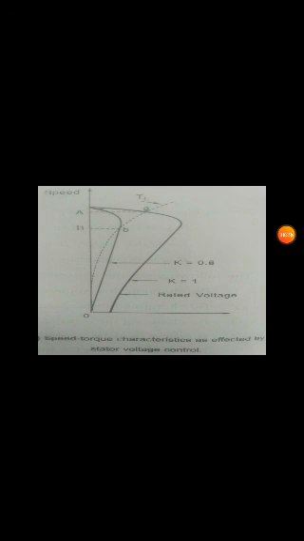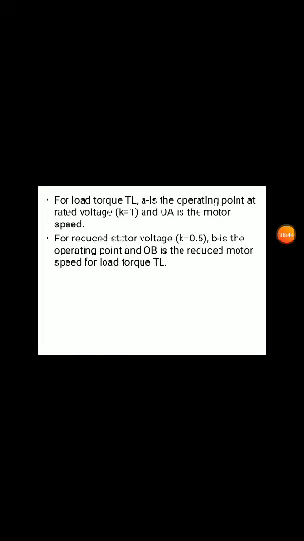This is a general waveform of the speed-torque characteristic as affected by the voltage. This is the full voltage. For low torque load, the operating point will be A. TA is the operating torque at point A at rated voltage, which means K is equal to 1. OA is the motor speed.